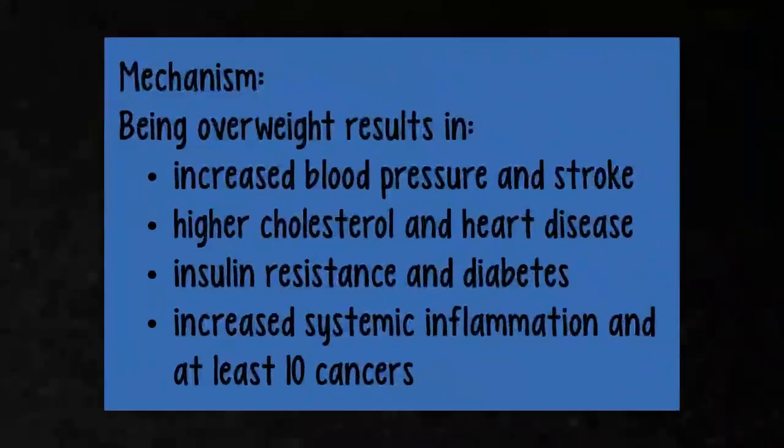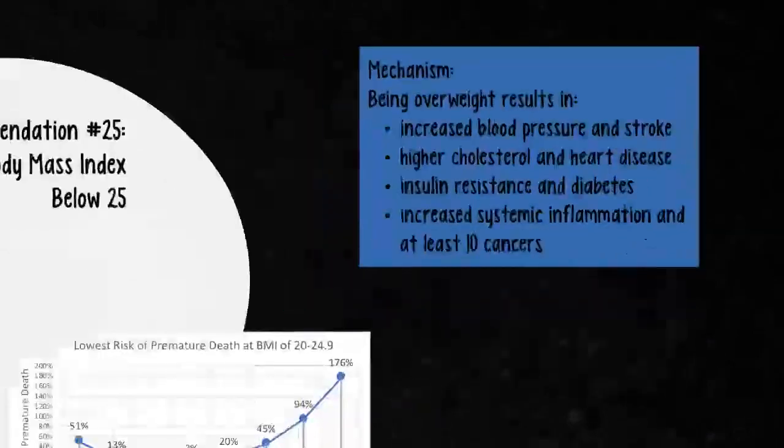How does being overweight or obese lead to health problems and premature death? Several pathways. From a cardiovascular standpoint, being overweight or obese leads to increased blood pressure and stroke. It leads to increased cholesterol, specifically LDL cholesterol, and that leads to heart disease. It leads to insulin resistance, and that leads to diabetes and further complicates weight gain. It leads to systemic inflammation, which is one of the main reasons it also causes at least 10 cancers.